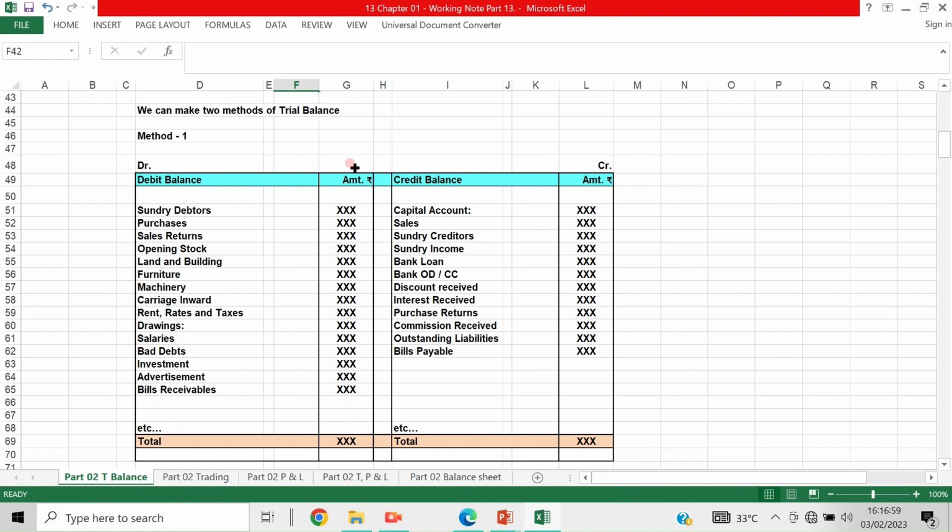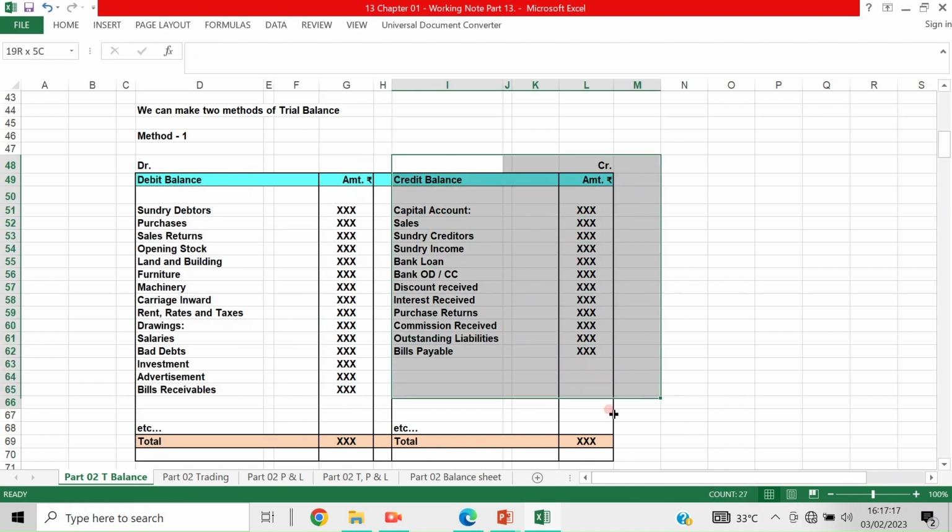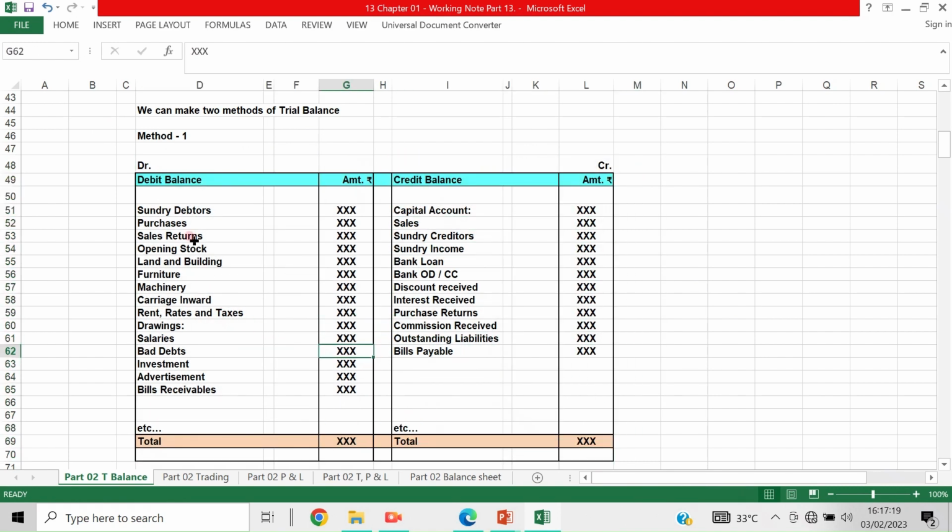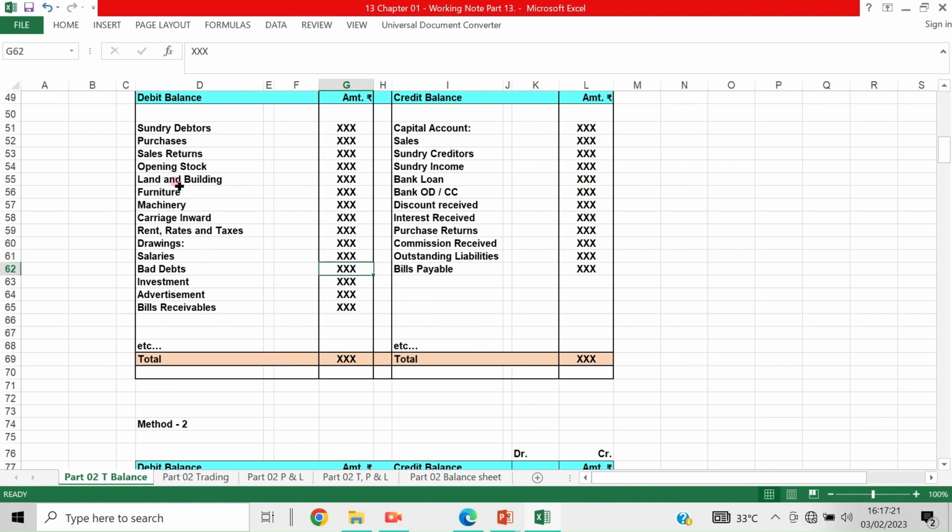Method one: particulars of debit balances on one side, particulars of credit balances on the other side, and amounts also taken on the different sides. This is the debit column, this entire part is the debit side, and this entire part is the credit side. Now what are the items coming?